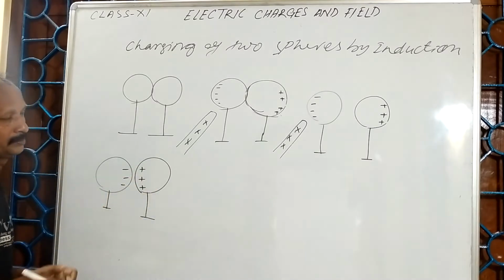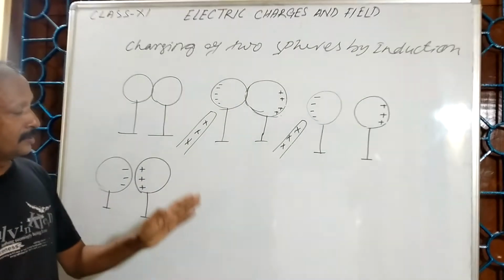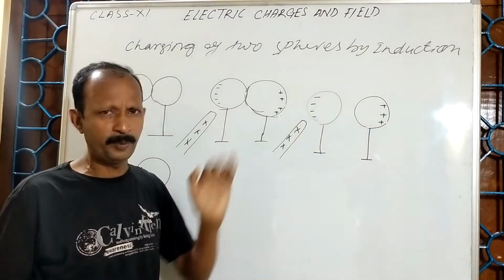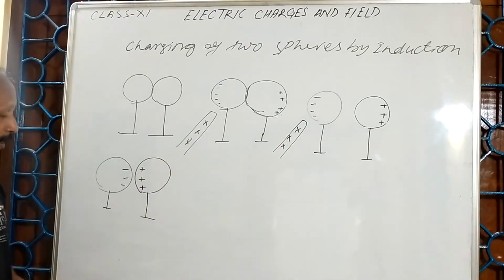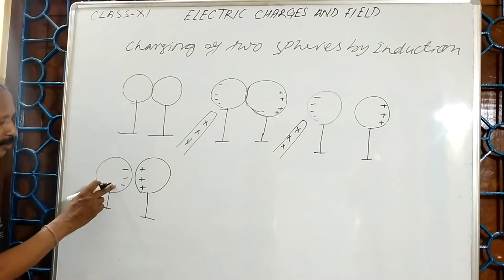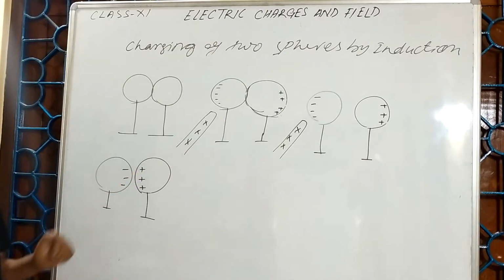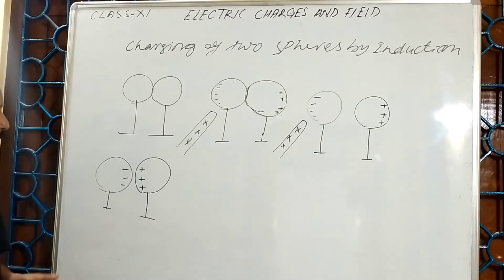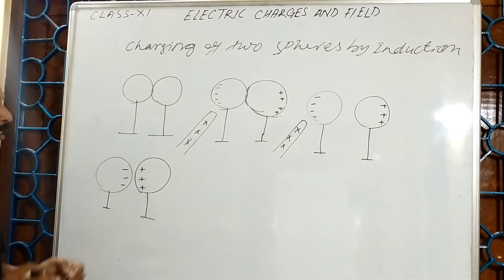These things happen. The opposite charges will attract each other, because this is negative charge, this is positive charge. Now I took it away. So when I took it away, this negative one and positive one attract each other, because one side is negative, one side is positive.